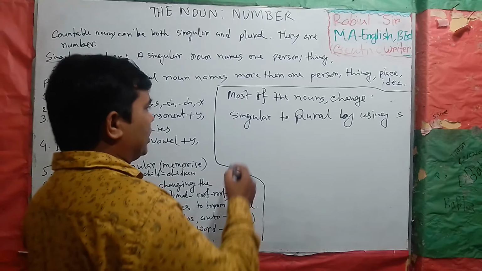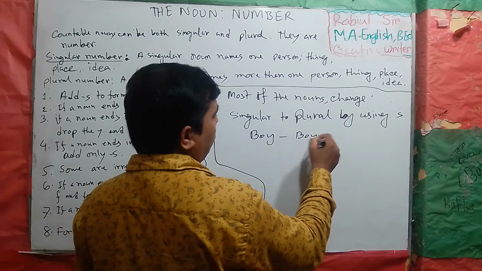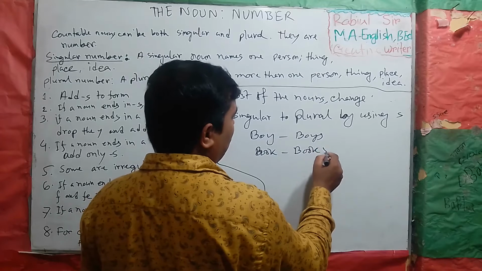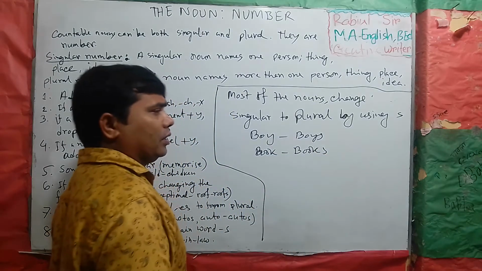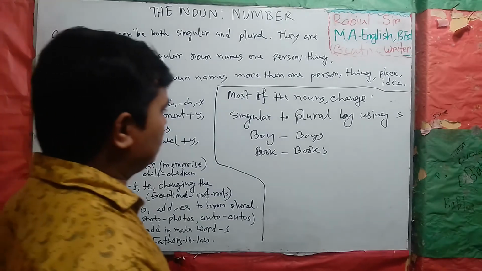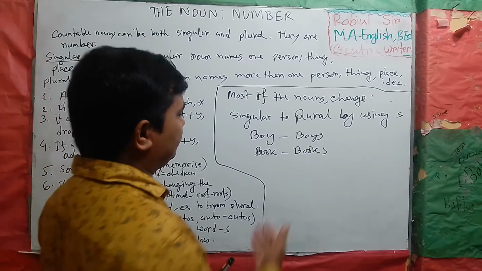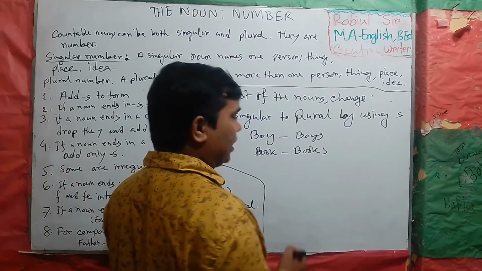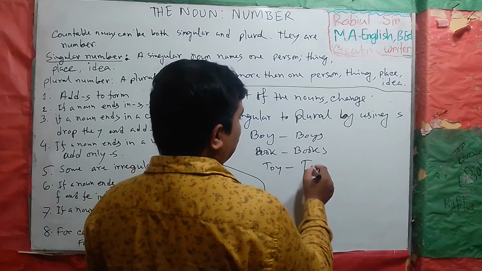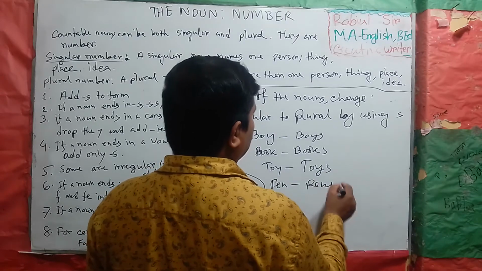For example, boy, boys; book, books; pen, pens; toy, toys; dog, dogs. By this way we can give many examples.